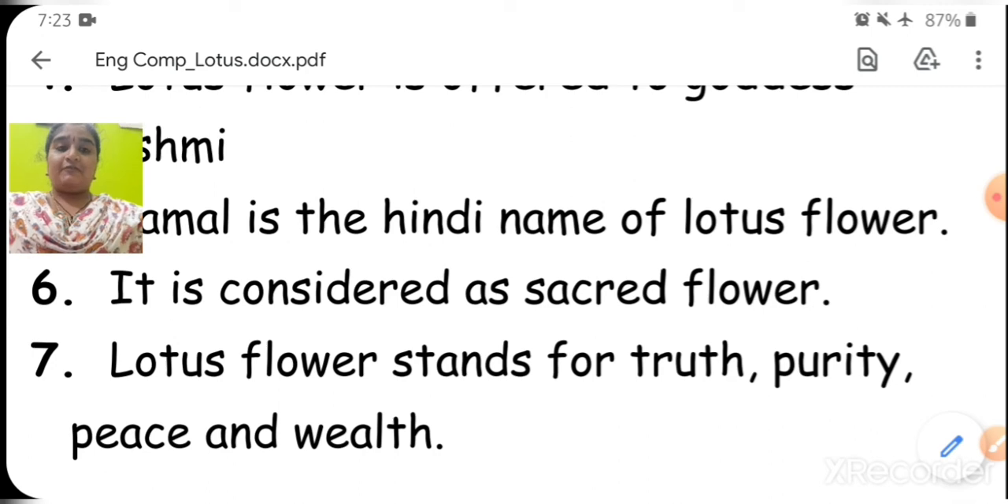Lotus flower stands for truth, purity, peace and wealth. Yes, did you all write it?